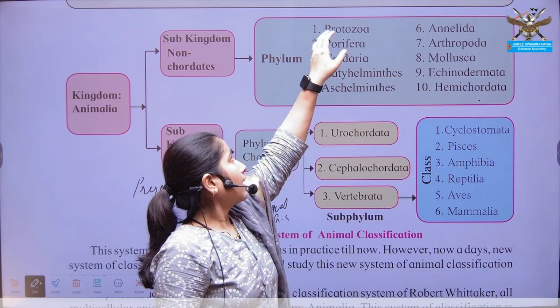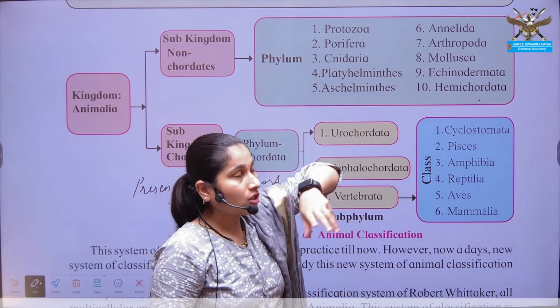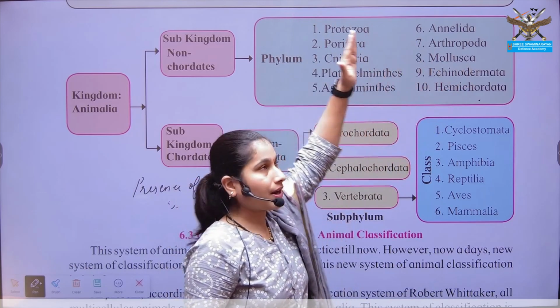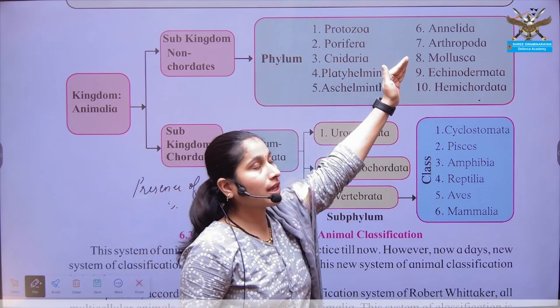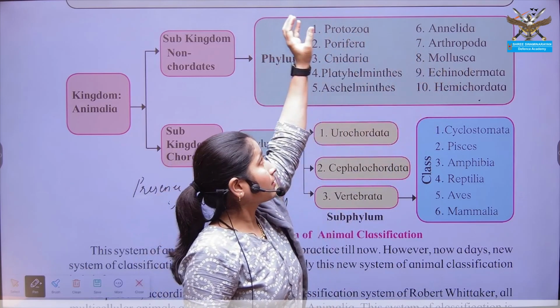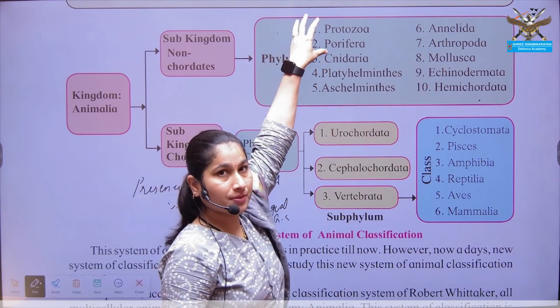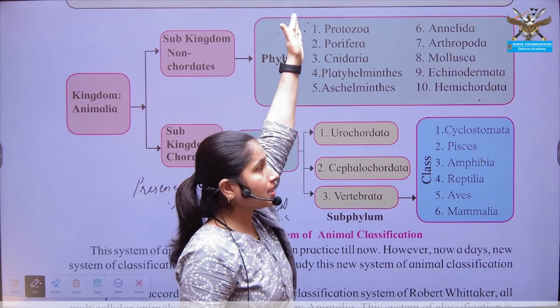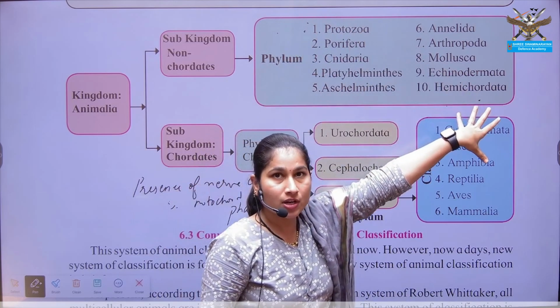Then presence and absence of coelom are some characters along which these organisms are classified, and they show the evolutionary grade.